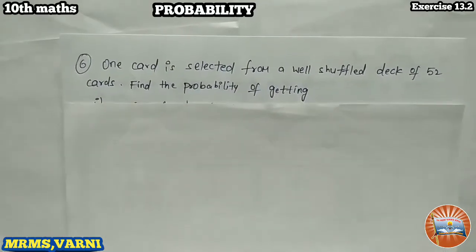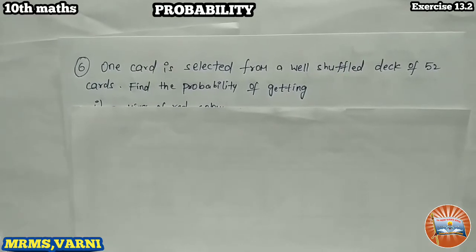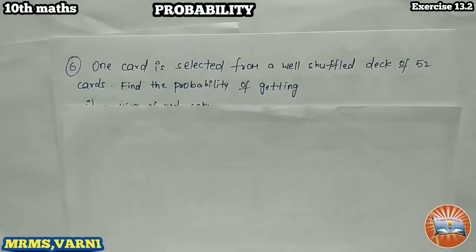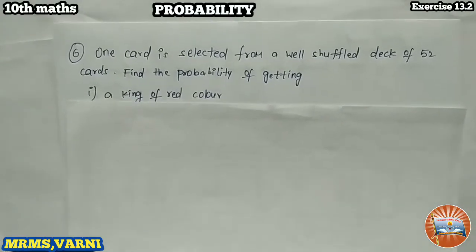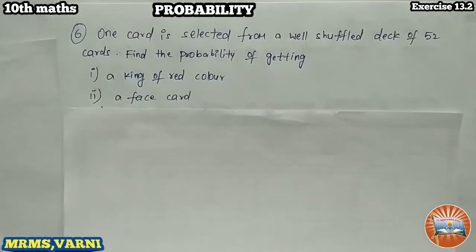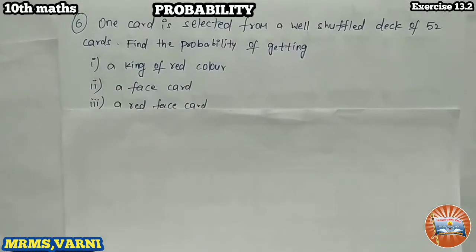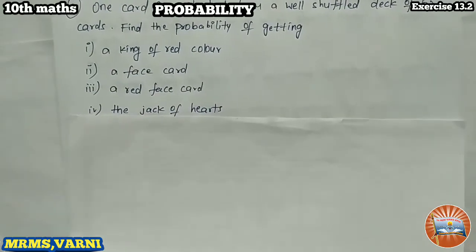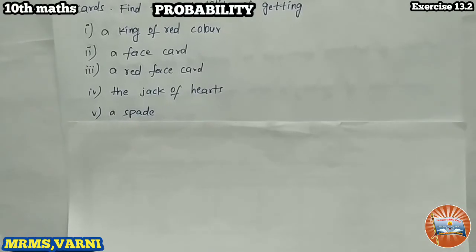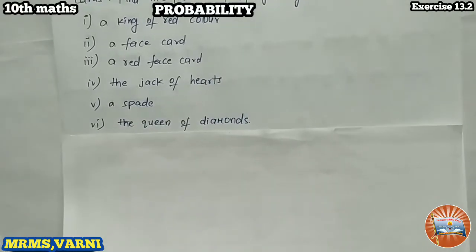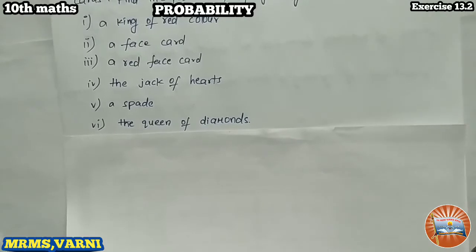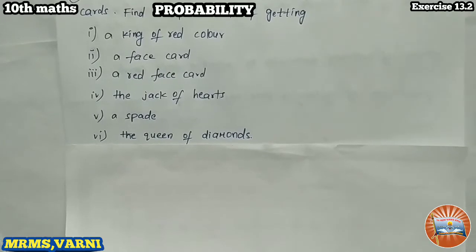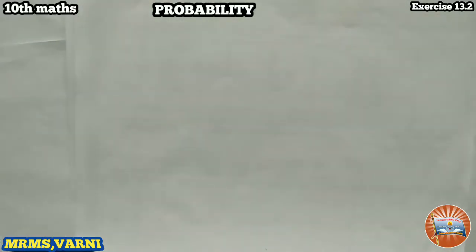This is the given question. One card is selected from a well shuffled deck of 52 cards. Find the probability of getting: number 1, a king of red color; number 2, a face card; number 3, a red face card; number 4, the jack of hearts; number 5, a spade; number 6, the queen of diamonds. So we have to find the probability of these 6 situations. Before going to this, we shall look at one introduction.